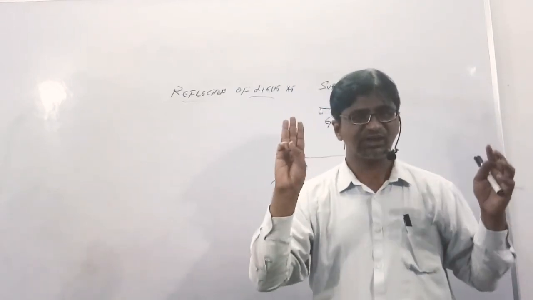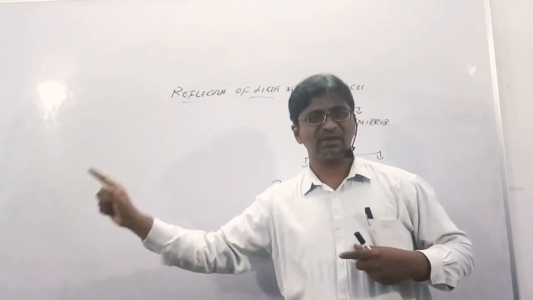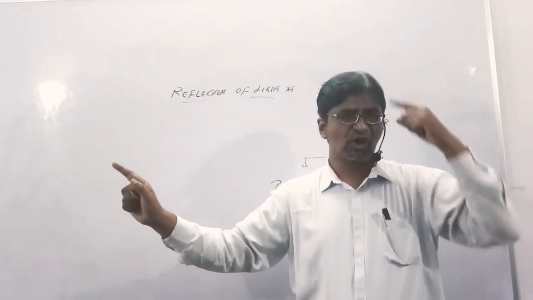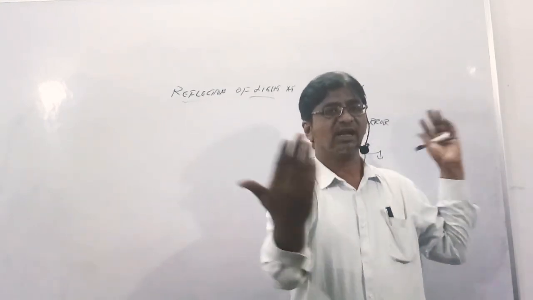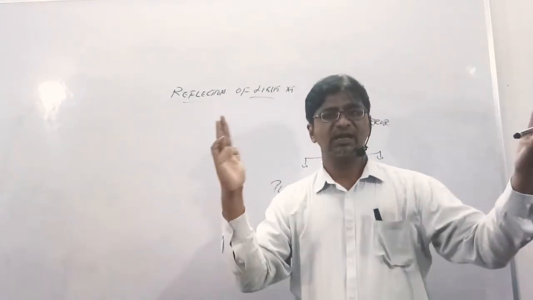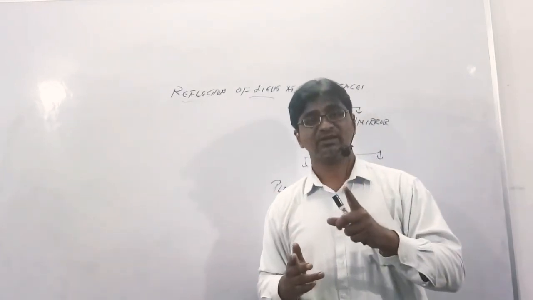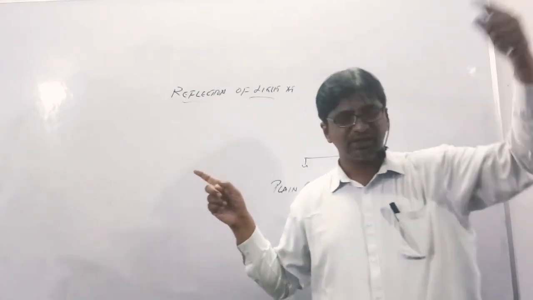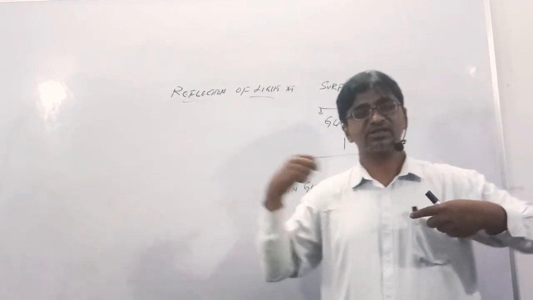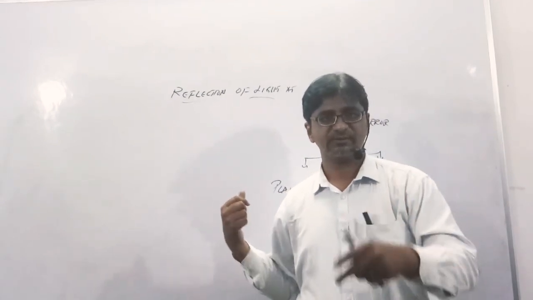So basically, you can say the three features. The object size will remain the same as the image size. The height of the object remains the same as the image, and it will show the lateral inversion. But all these things are happening because of the light. Light ray is coming, it is hitting your object body, and it is showing you the image. Am I clear in this concept?